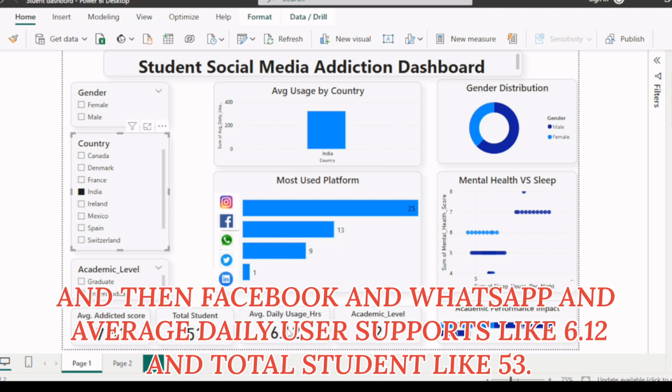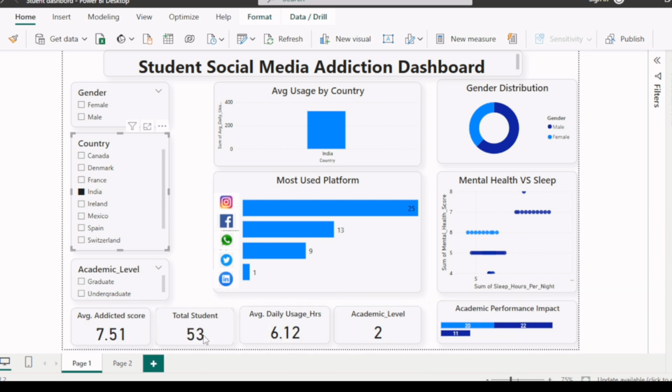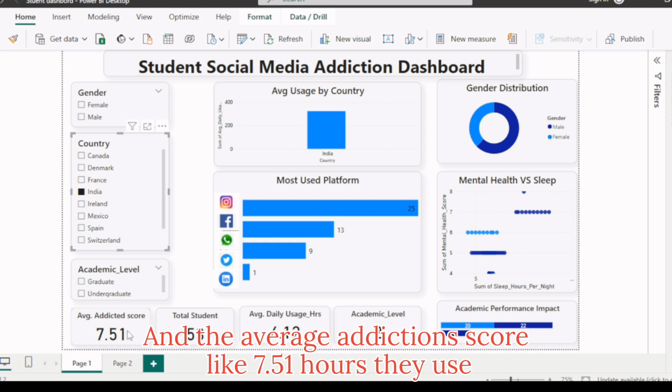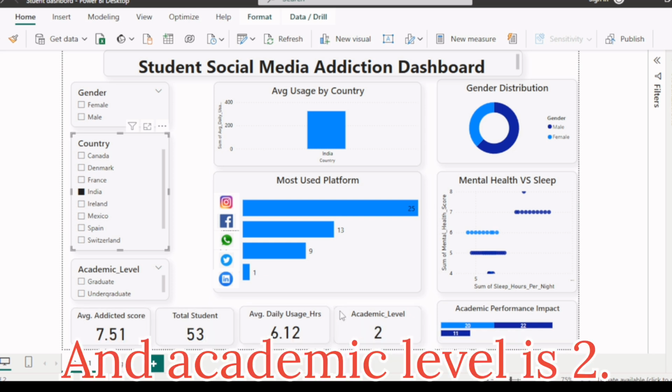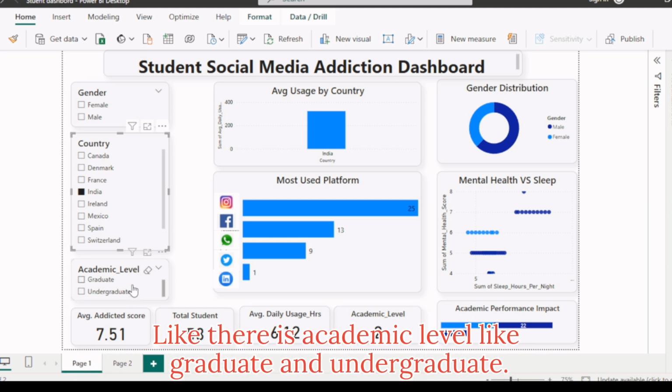And average daily usage hours like 6.12, and total students like 53, and average addiction score 7 hours they use. And academic level is two, there is academic level like graduate and undergraduate. There is no high school.